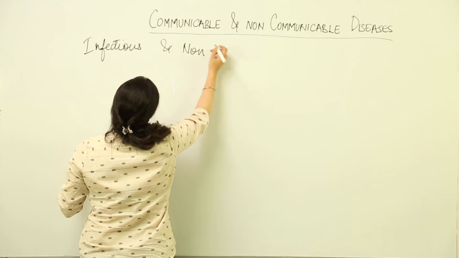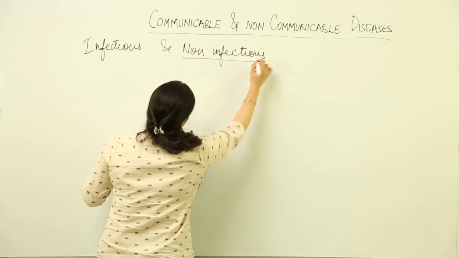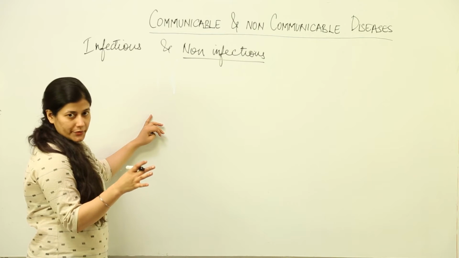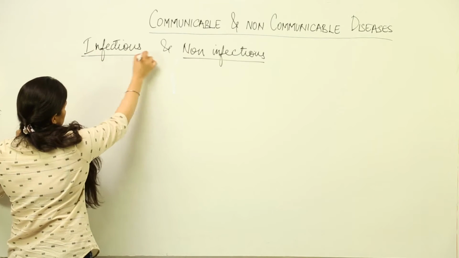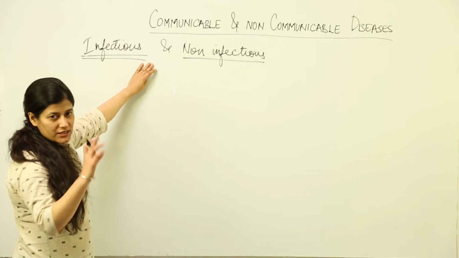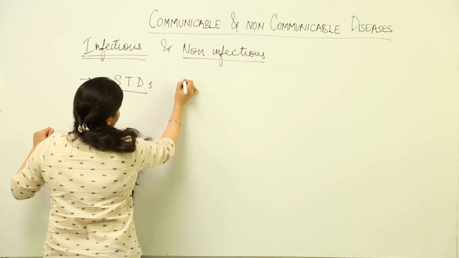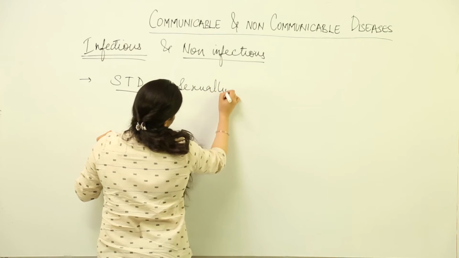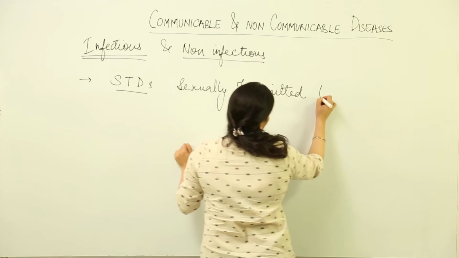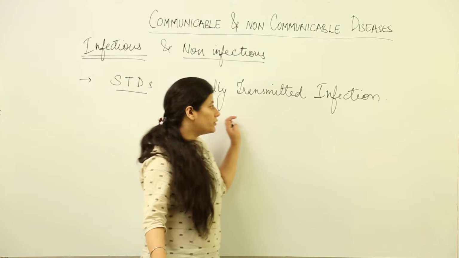Now when we talk about communicable or infectious diseases, the infected individual is prone to pass on the infection to a non-infected individual, okay, and certainly pathogenic causes would be behind it. So when we study infectious diseases, the first type of disease that we cover is STDs or STIs. What is STD? It is sexually transmitted disease or sexually transmitted infection. To name one, I have the example of AIDS. What we are going to study would be gonorrhea and syphilis.